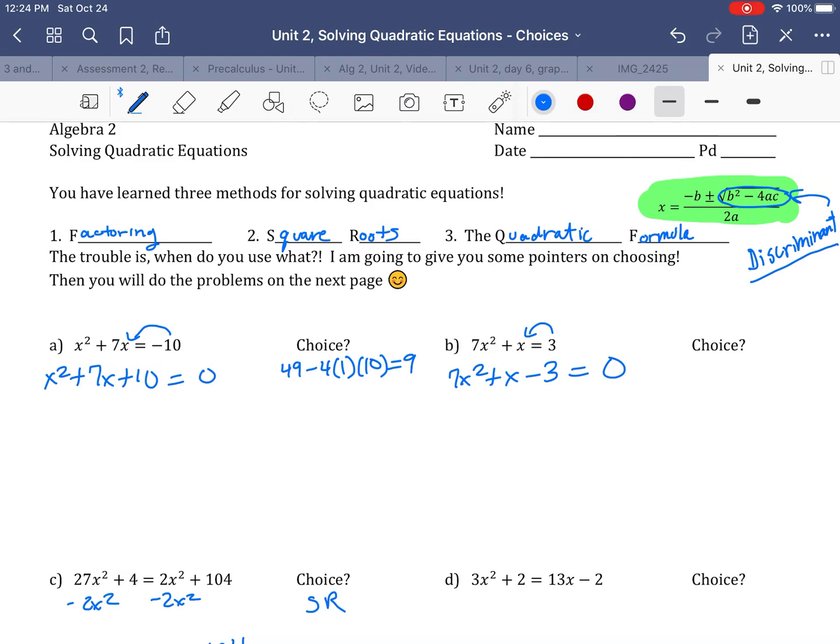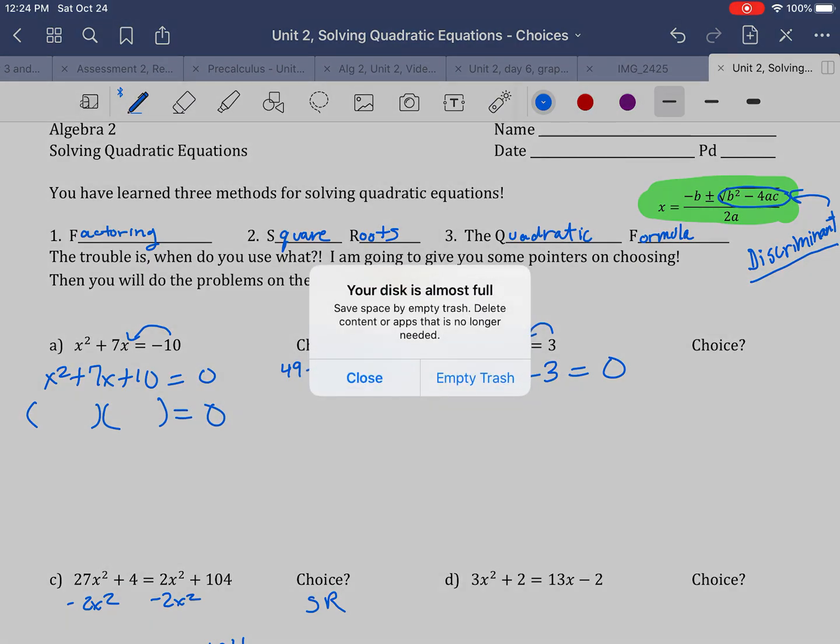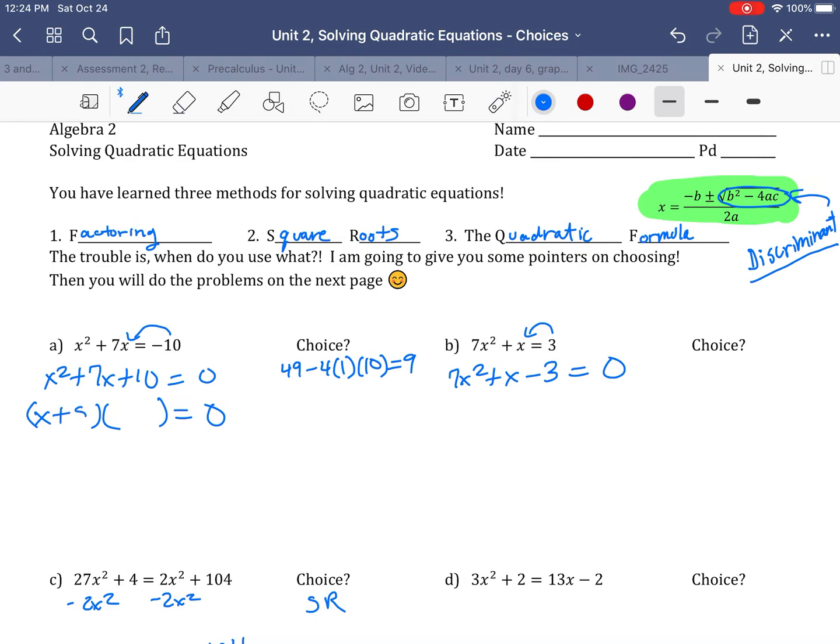All right, and if you don't like factoring, then you could continue on with the quadratic formula and you're halfway done. But on this one, I think you could probably tell I could factor it right away, because 5 and 2 make 10 and also make 7. So I'll go ahead and do x plus 5 and x plus 2 to factor that out. And then when I solve each one, I get x equals negative 5. And from this guy, x plus 2 equals 0, so I get x equals negative 2. I think you're pretty good at that. All right, so let's go ahead and do letter B.